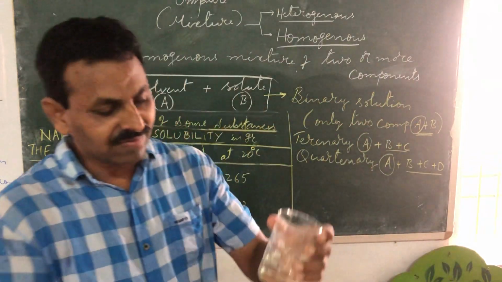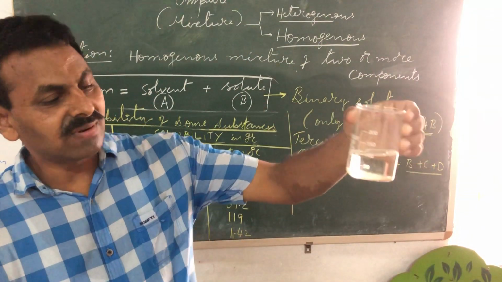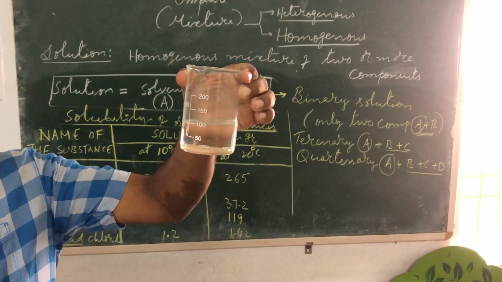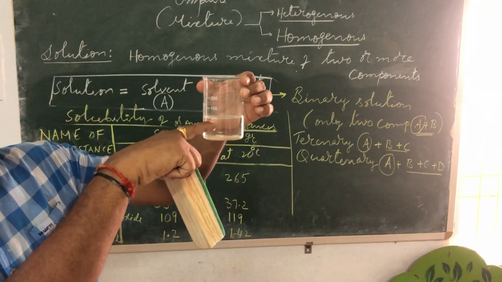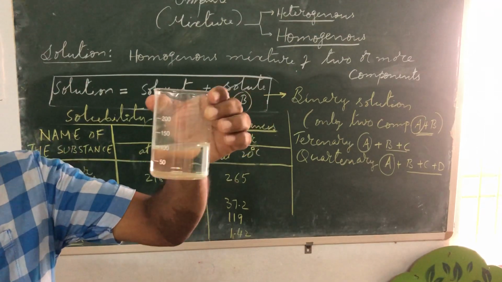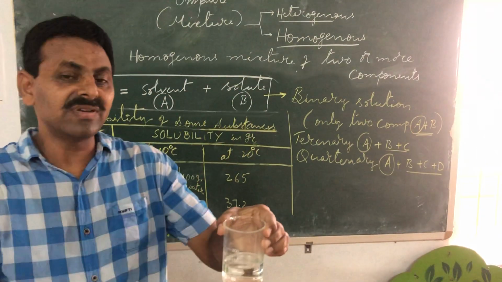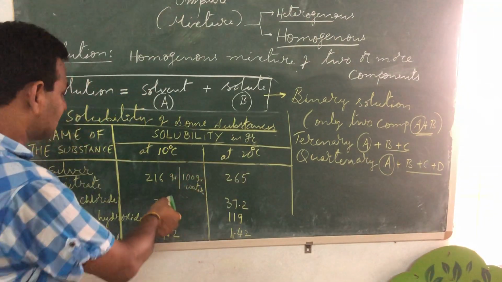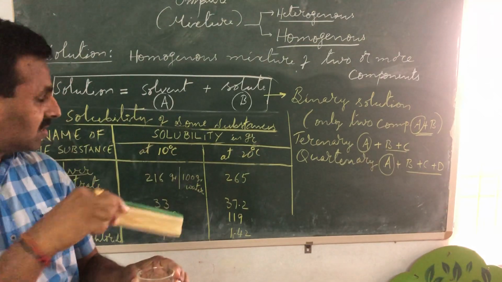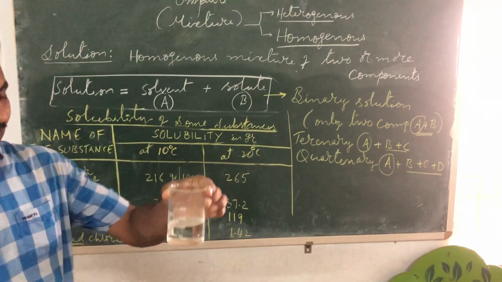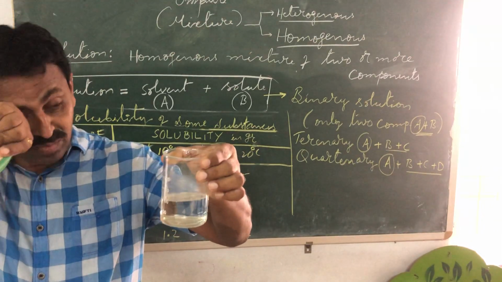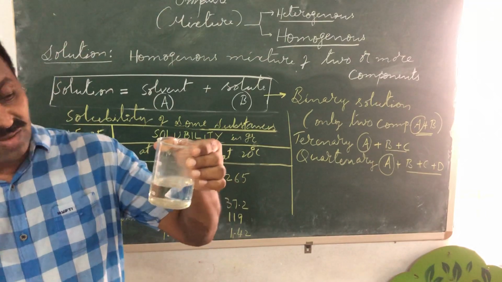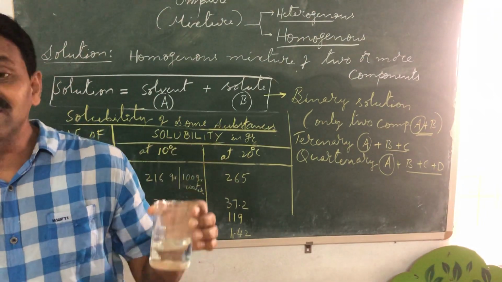Say I have a beaker and I have exactly 100 ml water. I filled it up to 100 ml only, the 100 ml mark is there. Now, when I start dissolving silver nitrate, I am adding 216 gram of silver nitrate in this. What do you think the volume of the solution becomes? 216 gram I am adding. Does the water level increase? The answer is no.